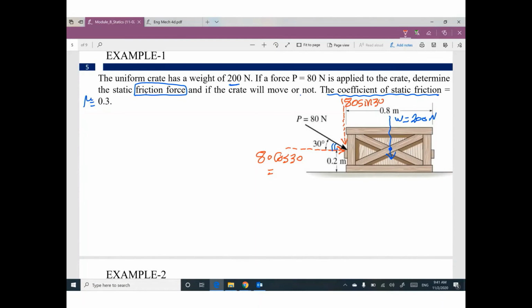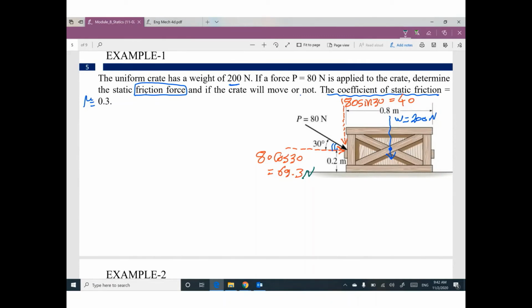The first value will be 69.3 and the second one will be 40. So this horizontal force, 69.3 Newton, would like to push this crate to the right.